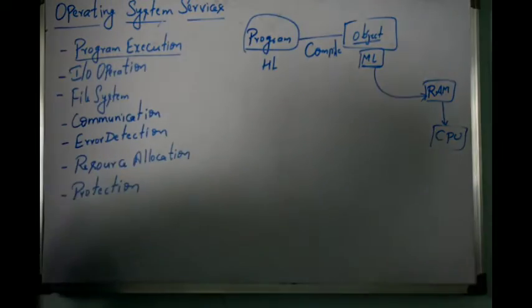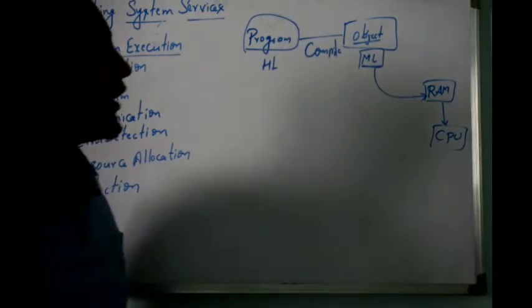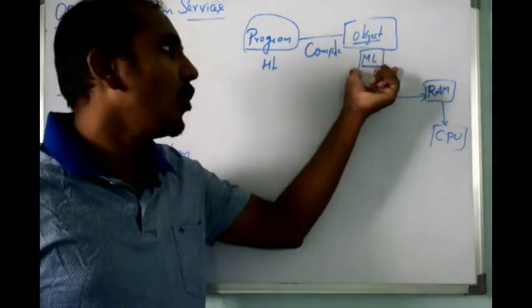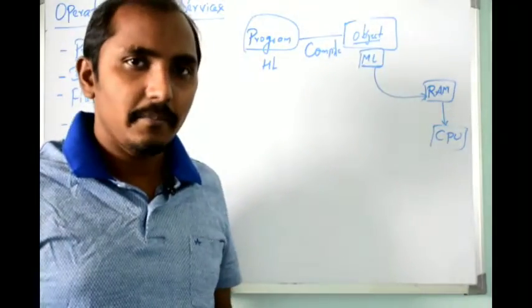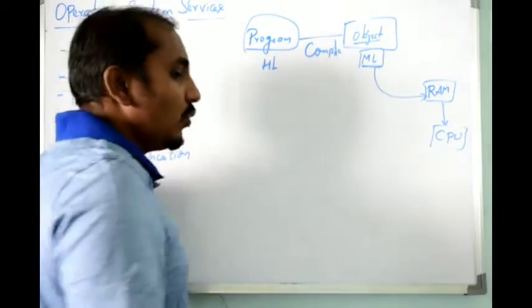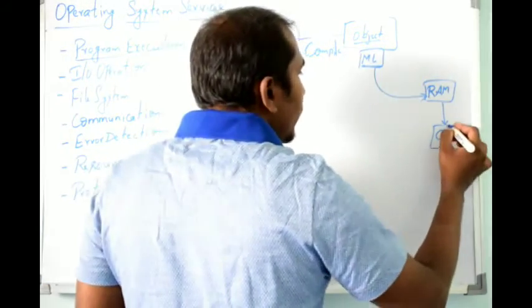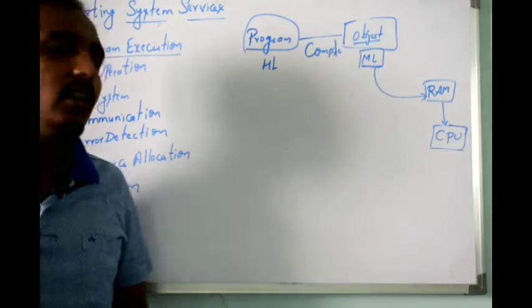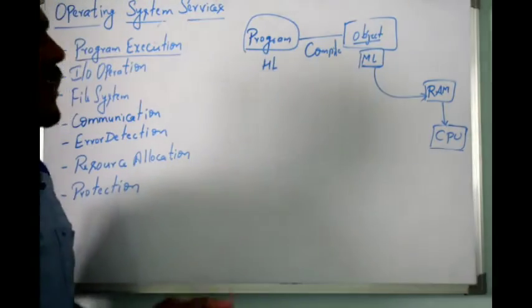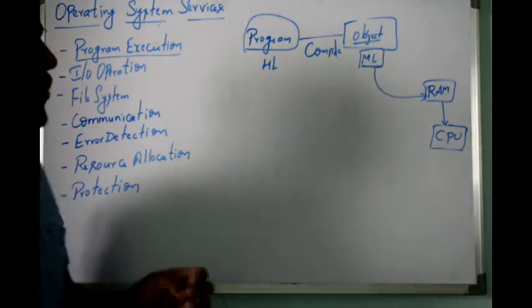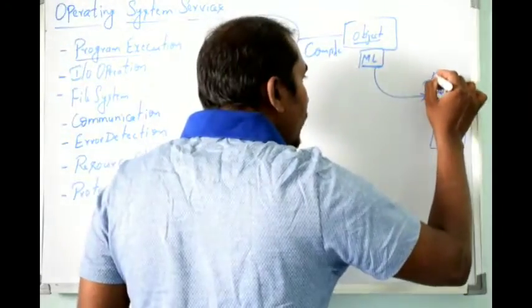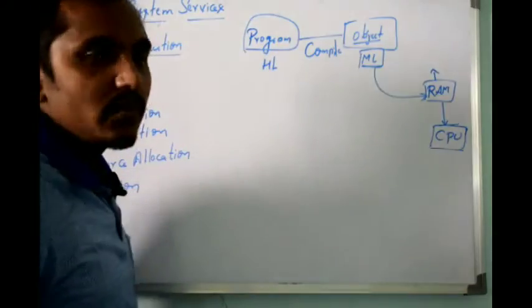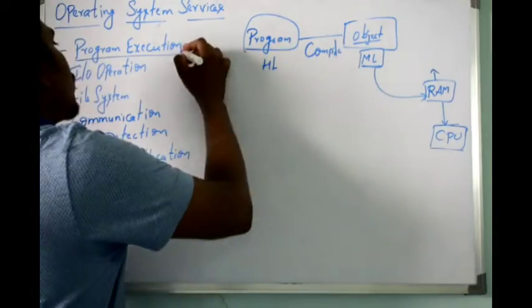First we need to load the object program onto the RAM. Once it has been loaded, we start allocating the CPU for it, and it starts execution. After completion of execution, we remove that program from the RAM. This is how a program is executed.